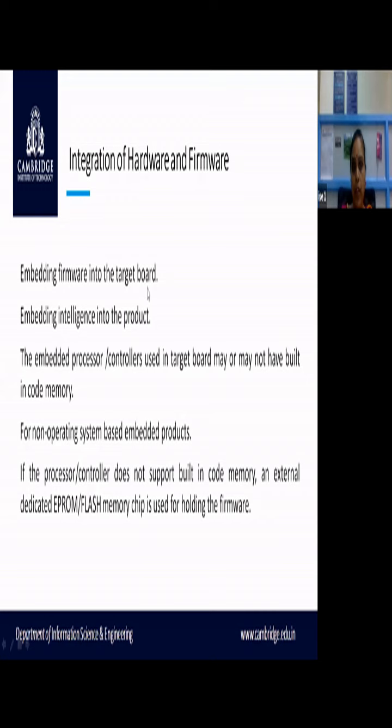In the lab, you might have seen that once you write the program using the Keil software, you type your program in Keil. Once you finish typing your program, you follow some steps to compile it. Once the compilation is done, you will be creating a hex file. Remember, the hex file is nothing but your machine code. Once the machine code is generated, that hex code should be sent to the board.